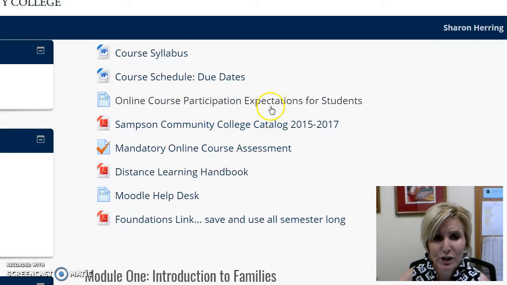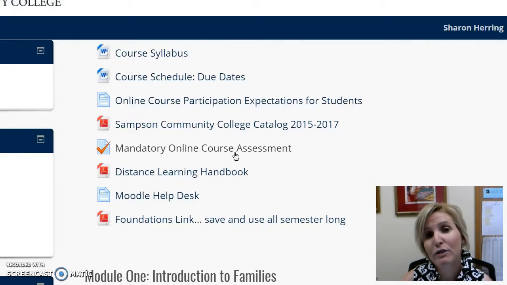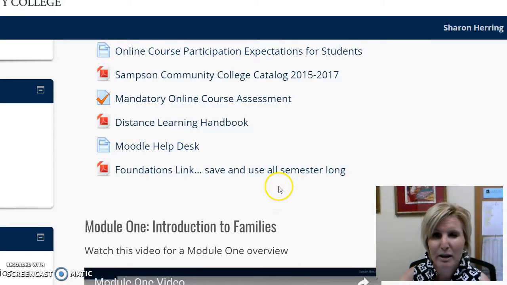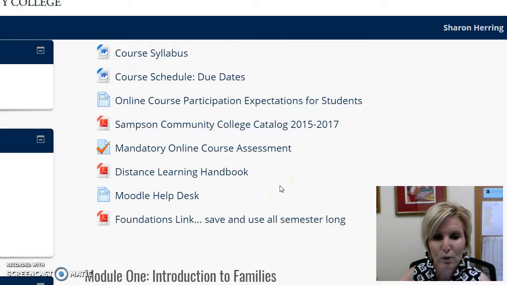Online expectations for students, that comes from the college. You've got your handbook there. Your mandatory online course assessment is extremely important. You must complete this assessment by Thursday, May the 25th. That is extremely important because that's your official enrollment into the class. It's 5 questions, 5 simple questions. But it is mandatory, and you do need to complete that by midnight on Thursday, May the 25th. And that pretty much takes care of the administrative part of our Moodle course.